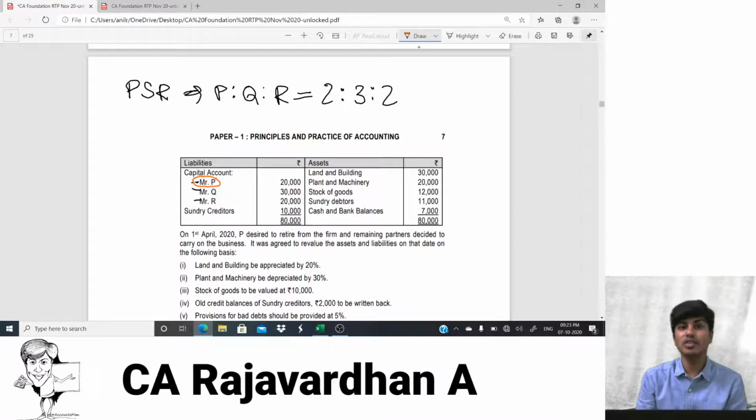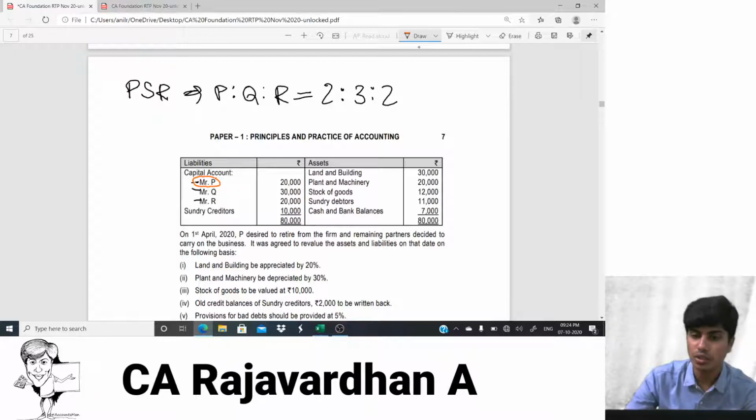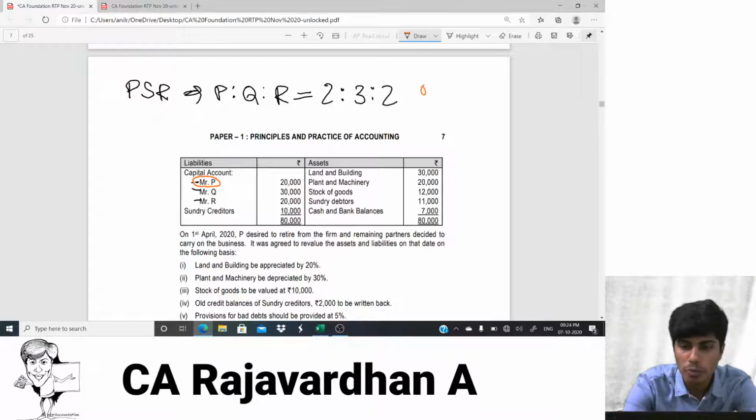Meaning, if you're revaluing the asset upwards, the asset account should be debited, and revaluation account will be credited. So if land and building is upward valued, I'll write land and building to revaluation. So in revaluation, I'll write by land and building, so it will appear on the credit. So credits will be incomes, debits will be expenses. The net difference will become profit or loss on revaluation, which will be shared among partners. Done? And with regard to partners, there will be ratios. Now this 2 is to 3 is to 2, whatever is there, is the old profit sharing ratio.